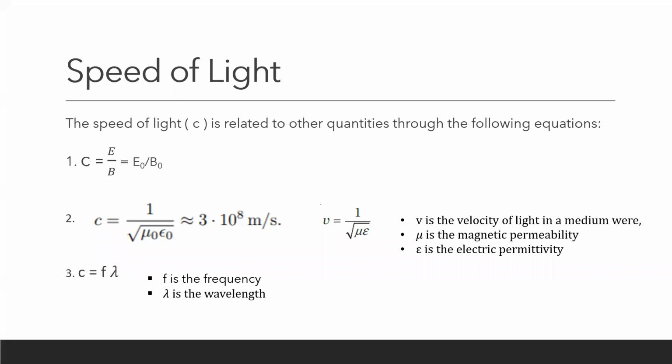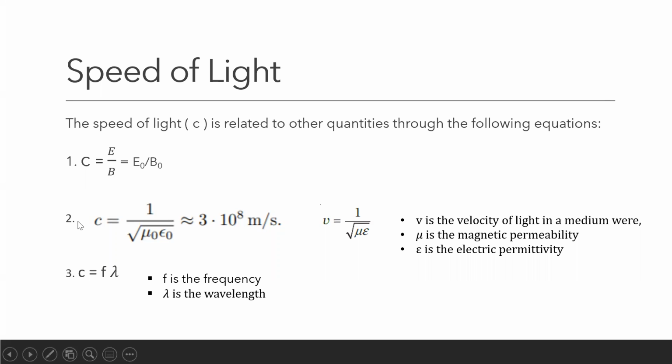And what is epsilon naught? It is the electric permittivity of free space. Naught means it should be vacuum or free space. So c is the speed of light in vacuum. So c is equal to 1 by root of mu naught epsilon naught.